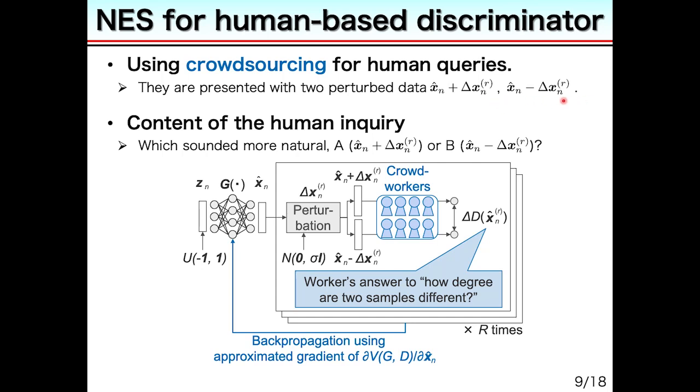The crowd worker answers how different the two samples are. If the first speech sample sounded significantly better, delta d will be plus 1. Also, if the second one sounded significantly better, delta d will be minus 1. Using this formulation, the gradient partial v partial x hat can be approximated using the NES algorithm.